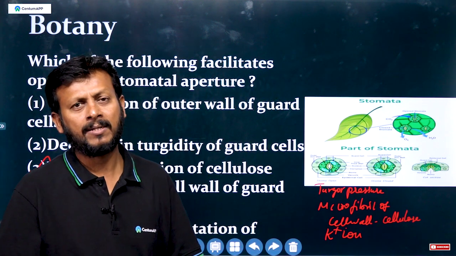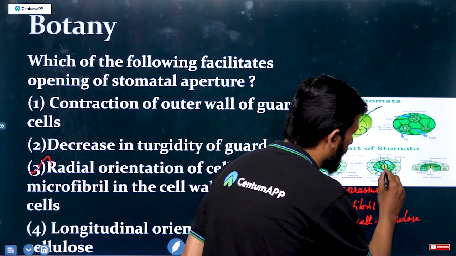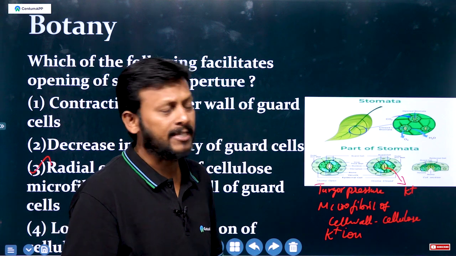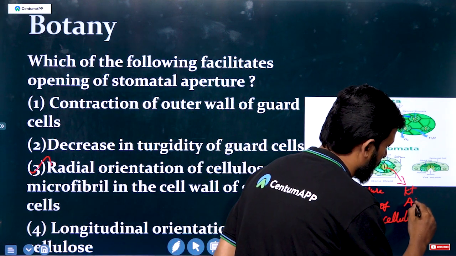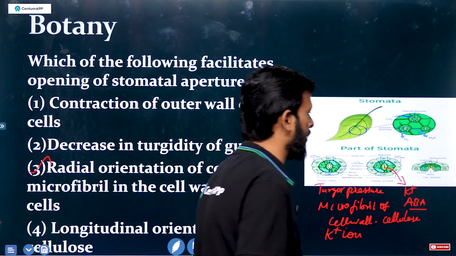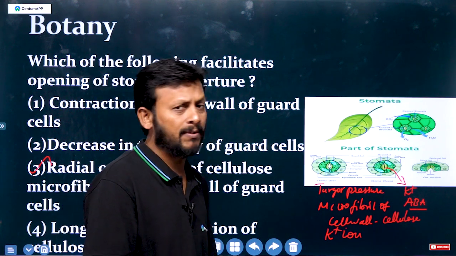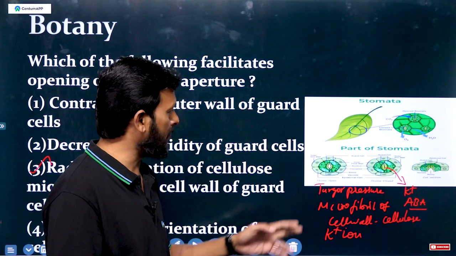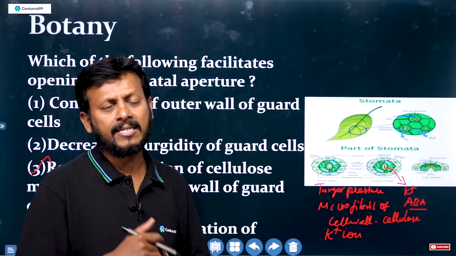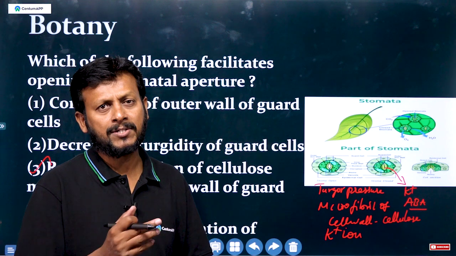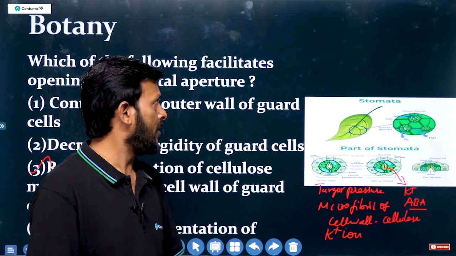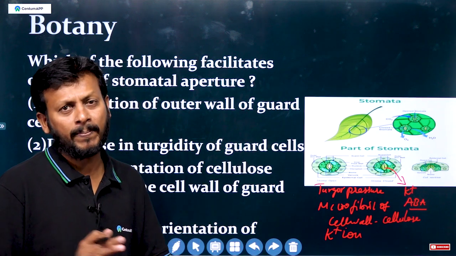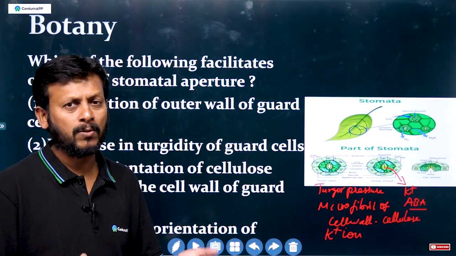What about closed stomata? At night, with the removal of K plus ion and the presence of abscisic acid in the guard cells, the stomata will close. What are the main functions of stomata? Exchange of gases, and the transpiration process also. That's why stomata open in the daytime and close at night.